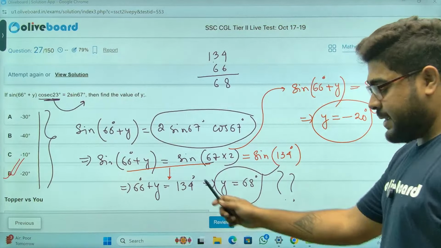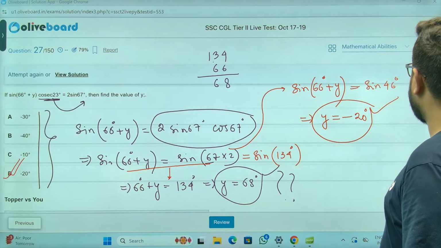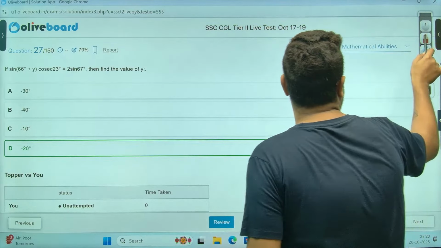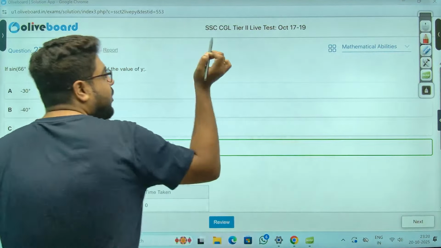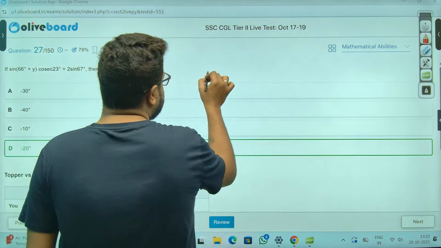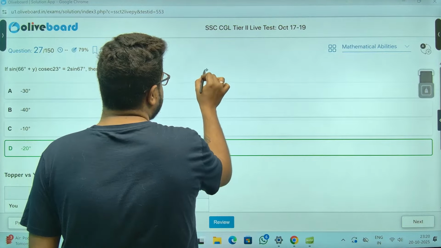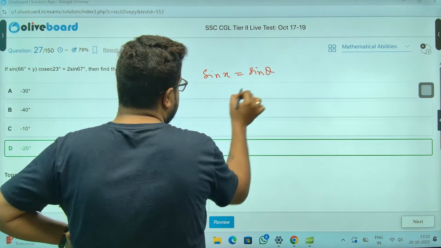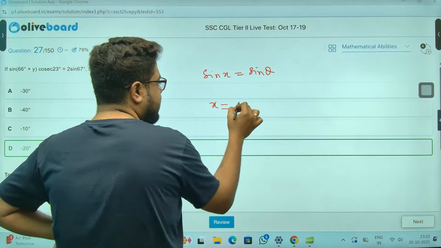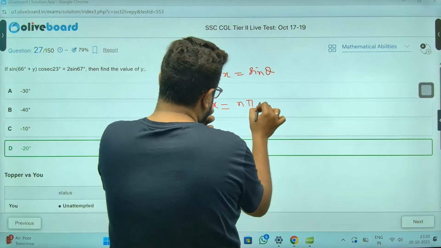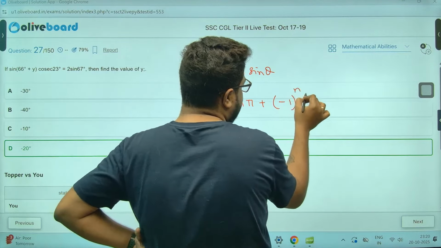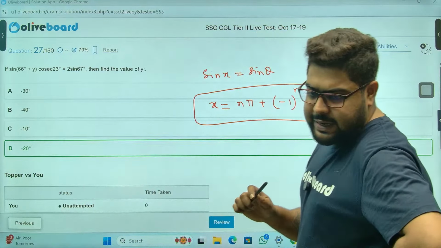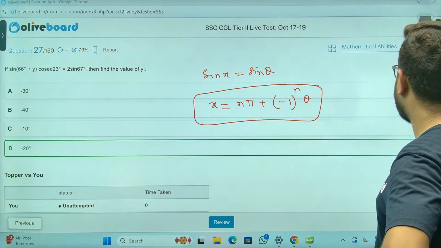Perfect. So again, you have to take both things into account. This is called general solution. In my batches, I had given you one formula for advanced stuff. He said if this happens, there is the general solution. So if sine x is equal to sine theta, you can write x is equal to n pi plus minus 1 to the power n into theta. This is called general solution for sine. Same there is for cos and tan.